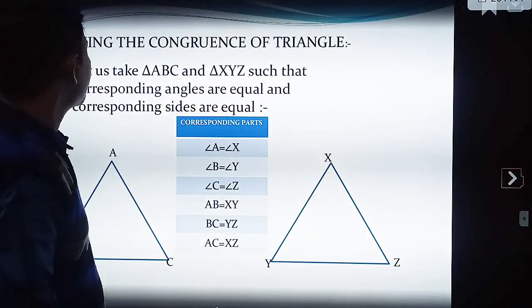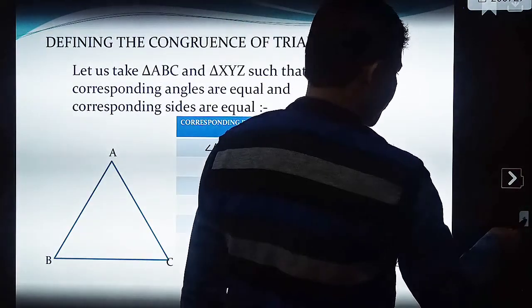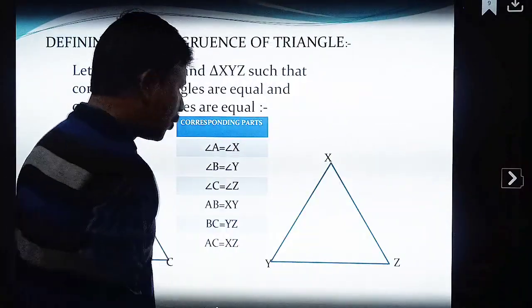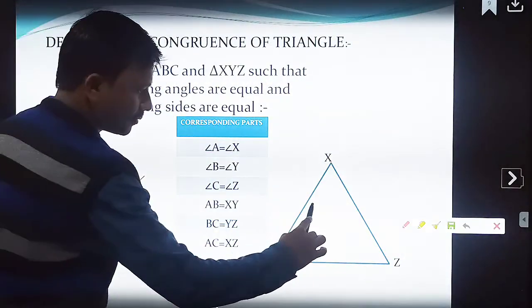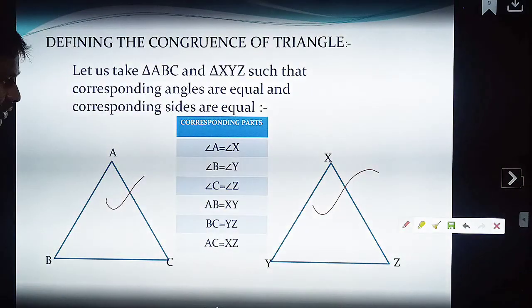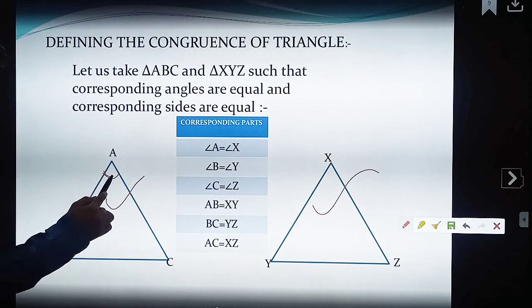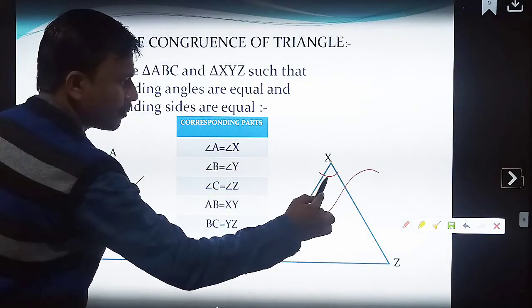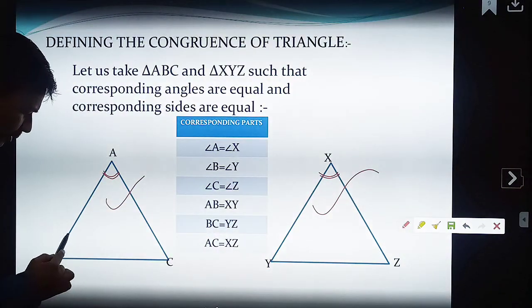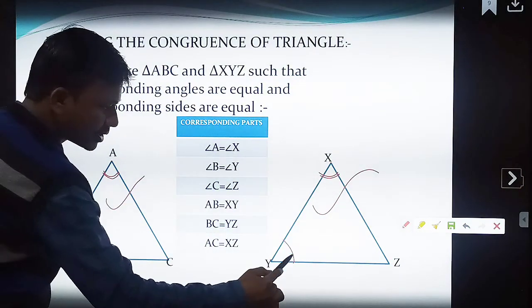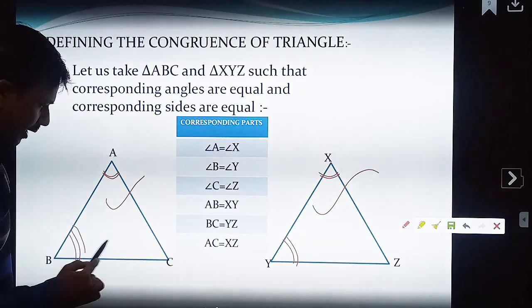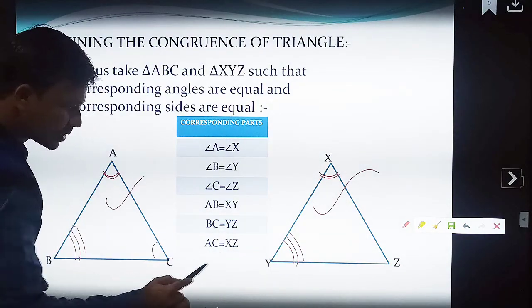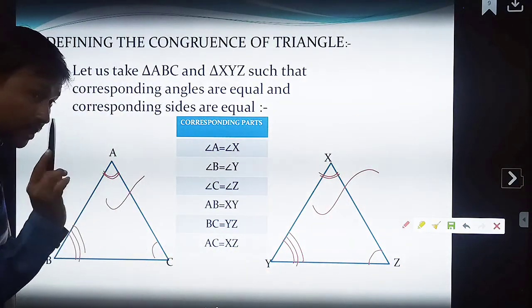Next one, what is this? Congruent. If you want to say two triangles are congruent, what are the methods? What are the values here? Corresponding angles must be equal, and corresponding sides are also equal.